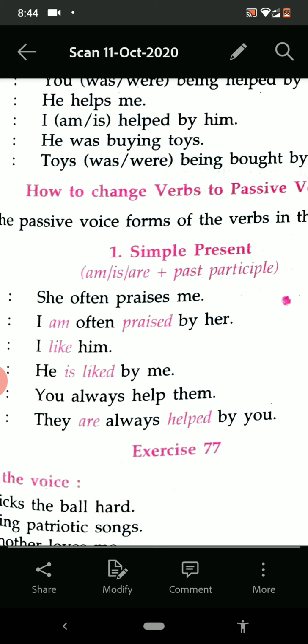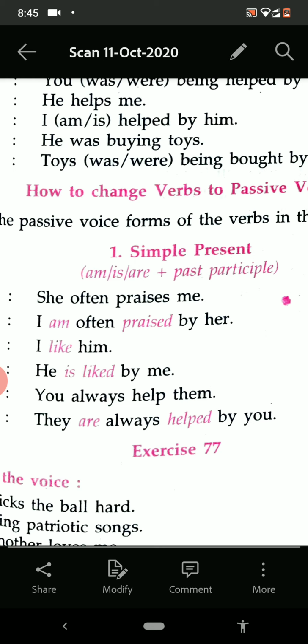Now see the second one. I like him. So he is liked by me. Then the third one. You always help them. They are always helped by you. So this is the change in simple present tense.